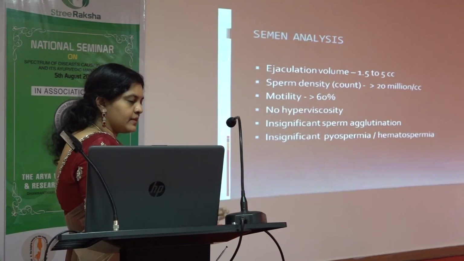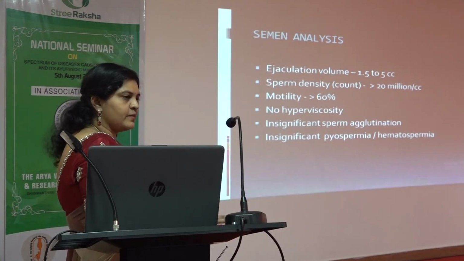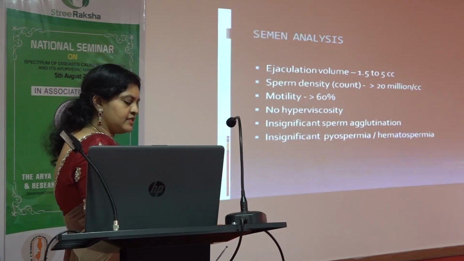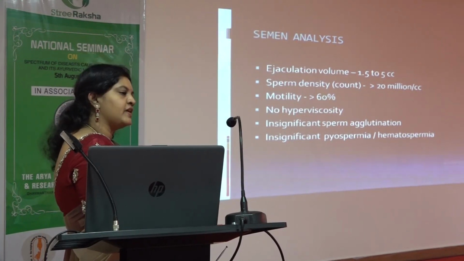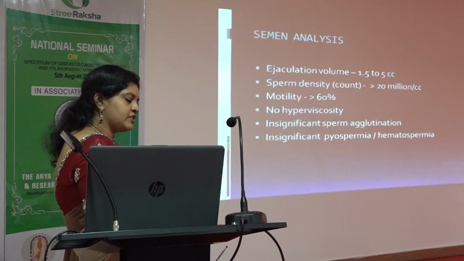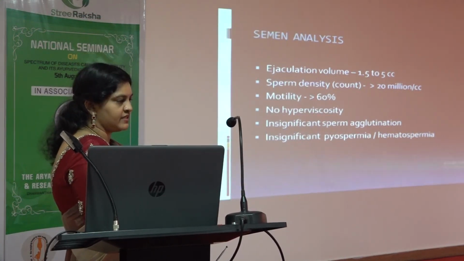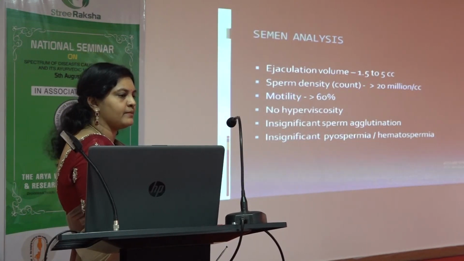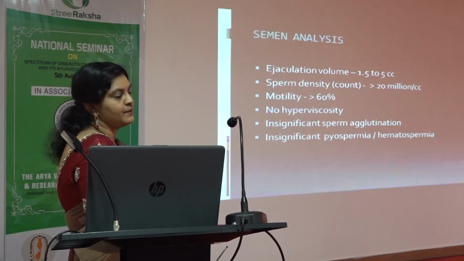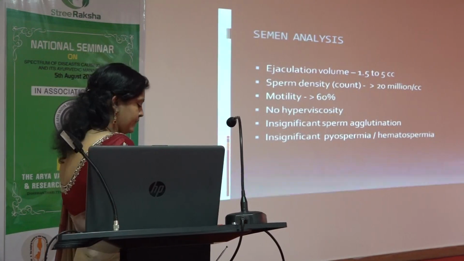The usual protocol is that semen analysis has to be done once in 3 months, 2 times. So if he comes today, we do a semen analysis, and then after 3 months we do it again, because if it's abnormal the first time, it can become normal the second time. And vice versa, if it's normal the first time, it can become abnormal the second time.